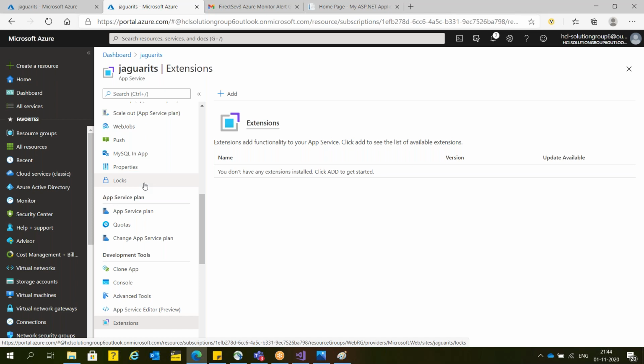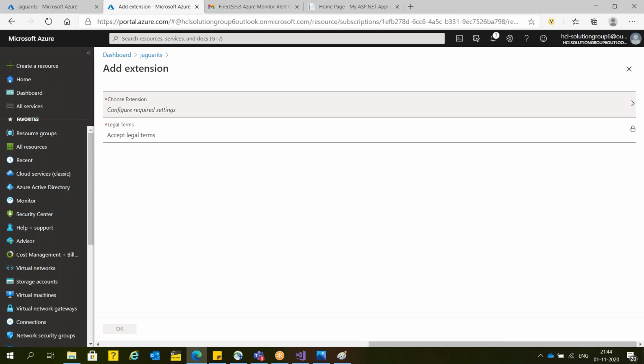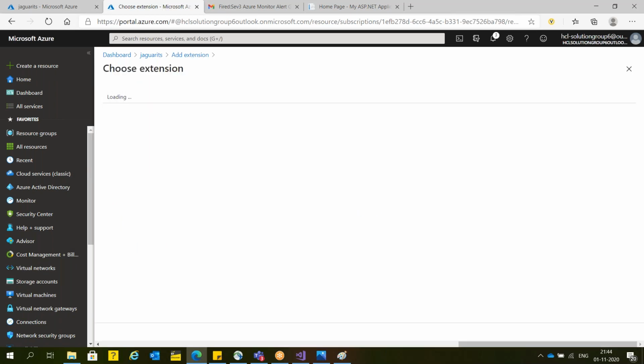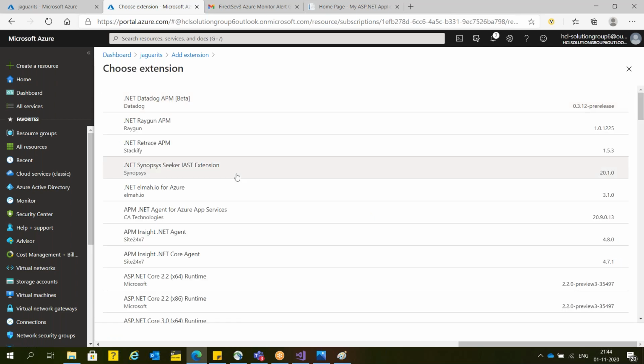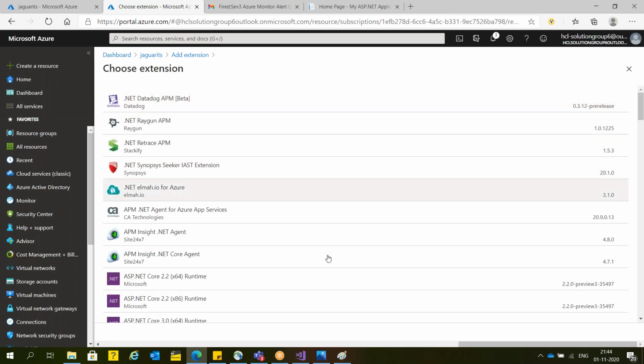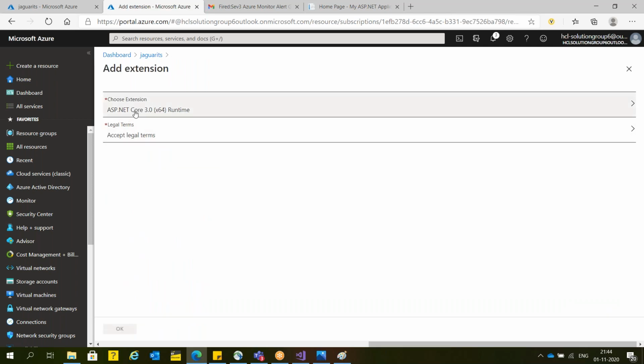In case you want to make it compatible, you can install an extension. Here you can select what type of extension you are looking for. There are lots of extensions available. Suppose I have developed my new module in .NET Core, so I can select .NET Core.